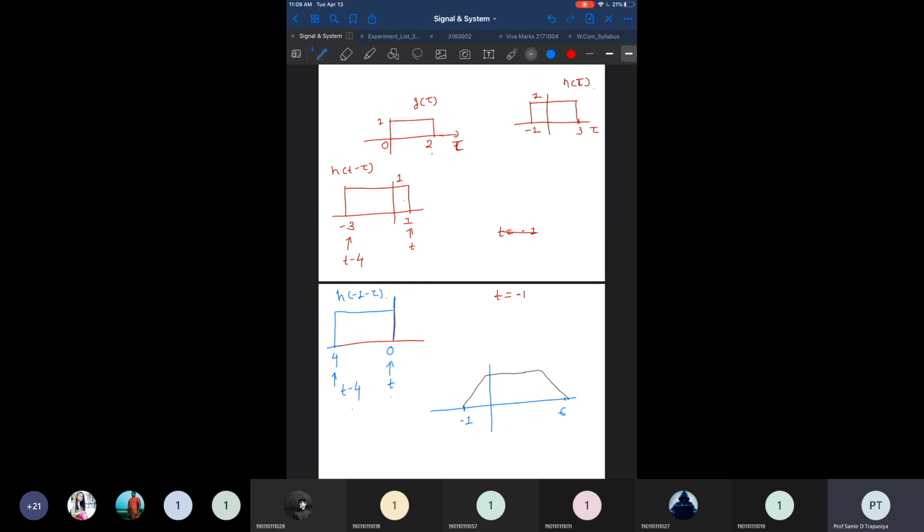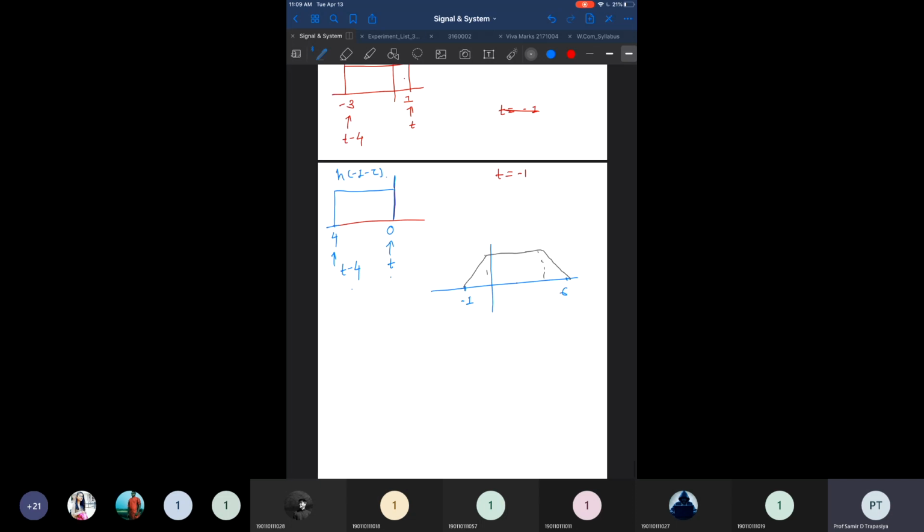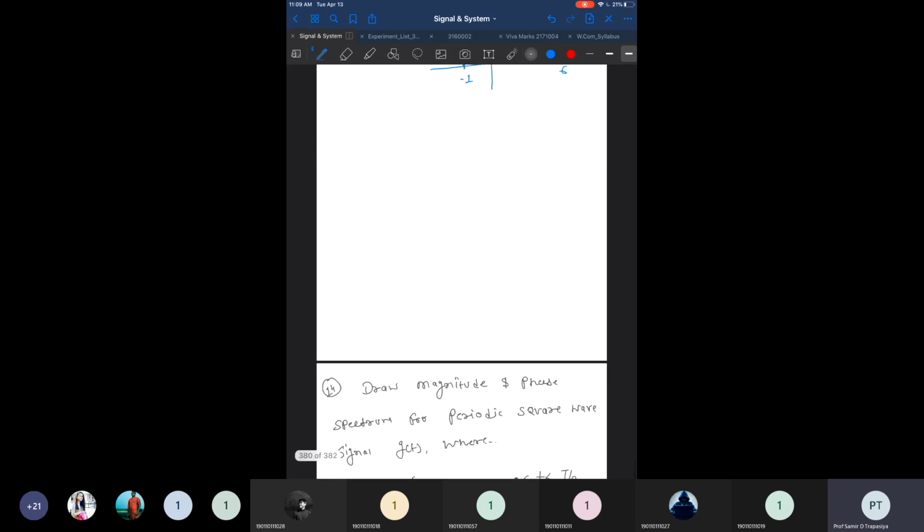I have not solved this example, so I don't know all these values, but when I solve this example, I will let you know what these values are. But that way you get a trapezoid kind of pattern by solving this. Okay, so this is the example where you need to find the convolution.